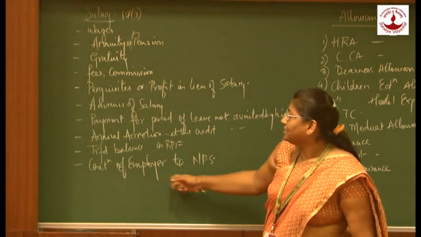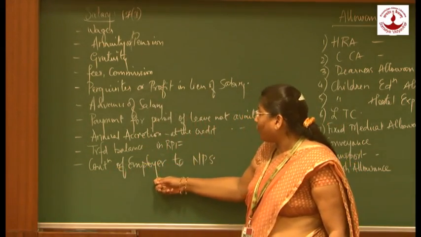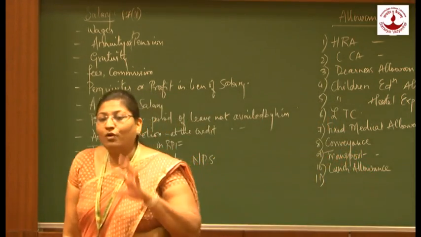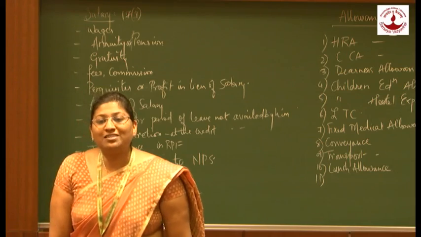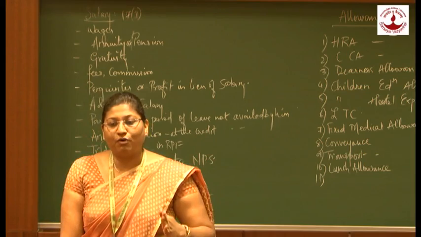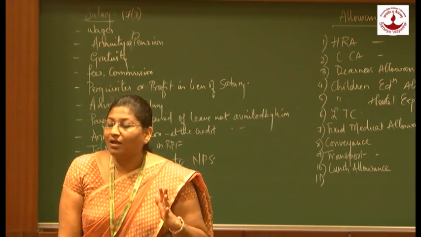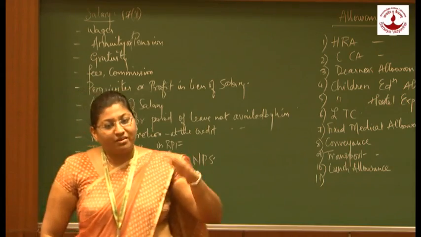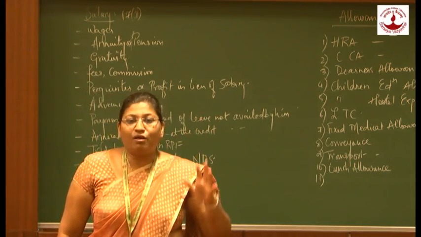And the last one is contribution of employer to the National Pension Scheme. Now, what is the National Pension Scheme? It came after 1994, when the old pension schemes were shut down. In 2004, the National Pension Scheme was reintroduced by the government.